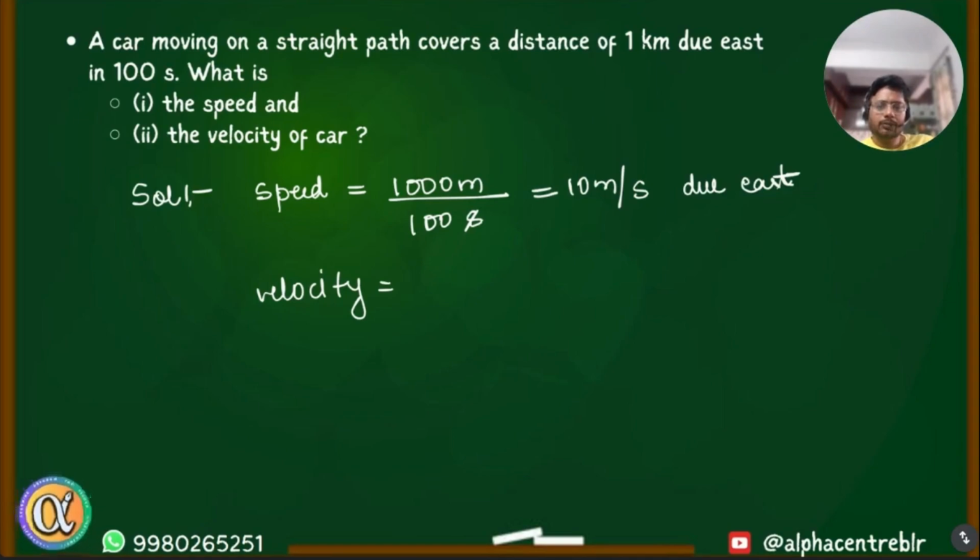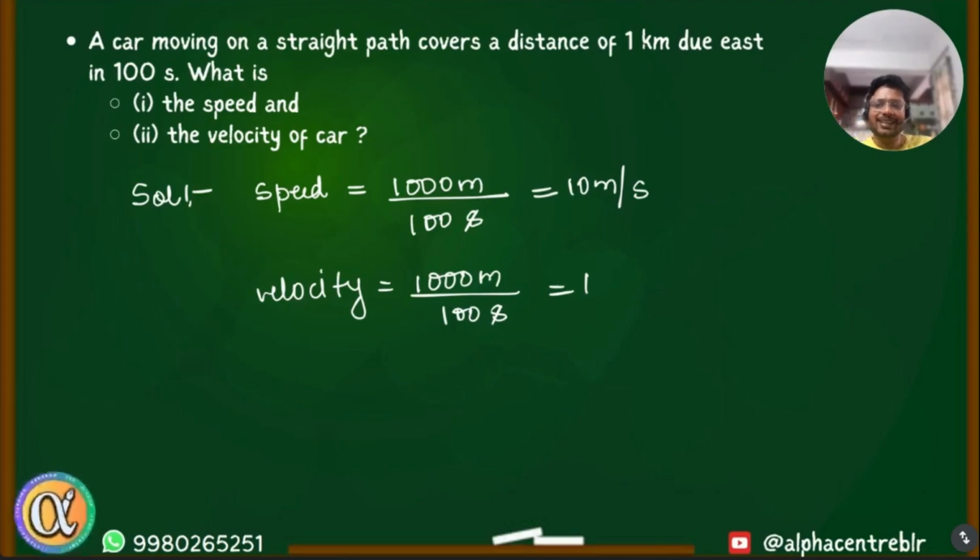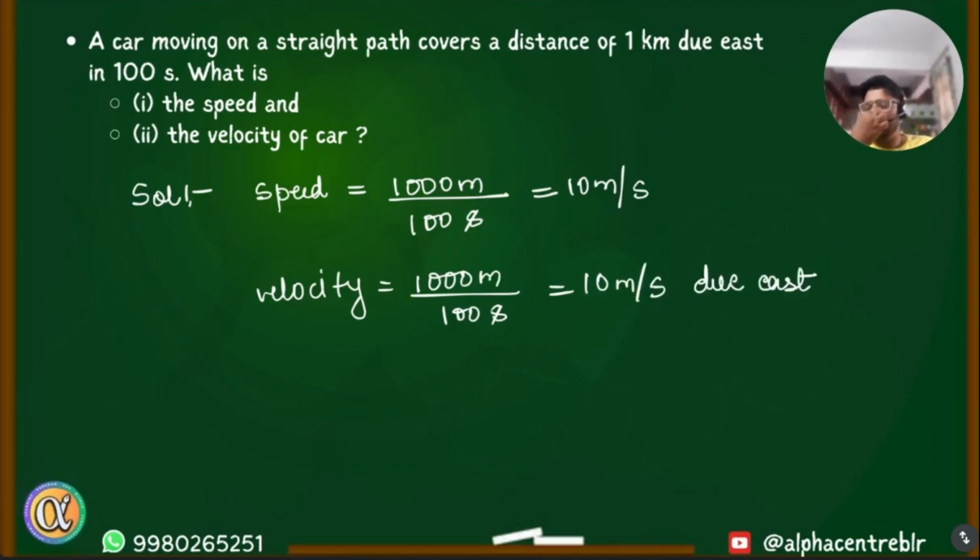Velocity is also 1000 meter divided by 100 seconds. Same. Wait. I made a mistake here. I should not have written the direction there. So speed is just 10 meters per second, and velocity is 1000 meter by 100 second, which is again 10 meter per second, but this time it is due east. So when you're writing speed, you don't put the direction, but when you're mentioning velocity, you put the direction if the direction is given.